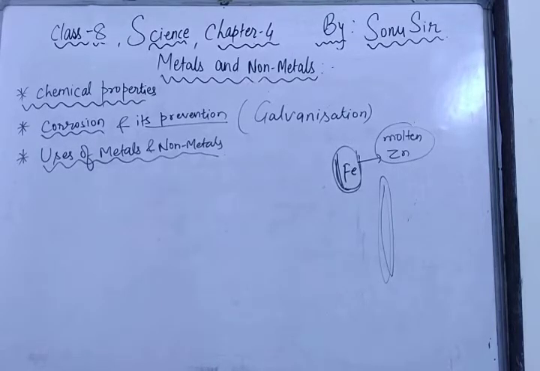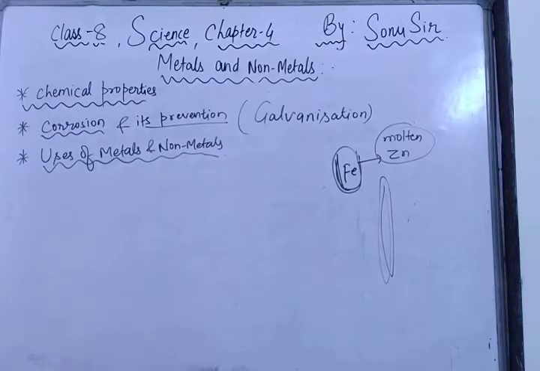Now the third is electroplating. Some metals are coated with other metals using electricity. This process is called electroplating, which is specially used to prevent corrosion. Alloys of metals are used for many purposes. Alloys are homogeneous mixtures of metals, or of metal and non-metal. An alloy has increased strength and is resistant to corrosion. Stainless steel is an alloy of iron, chromium and nickel. Bronze is an alloy of copper and tin. Brass is an alloy of copper and zinc.